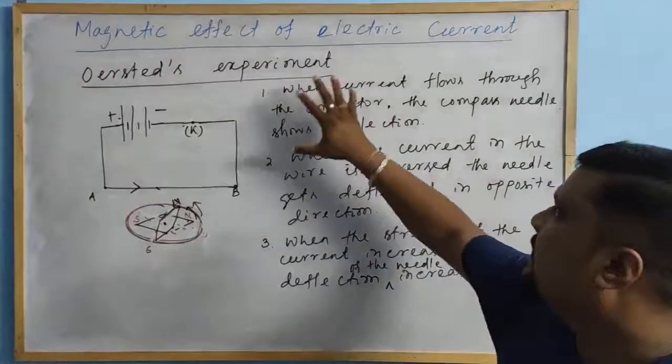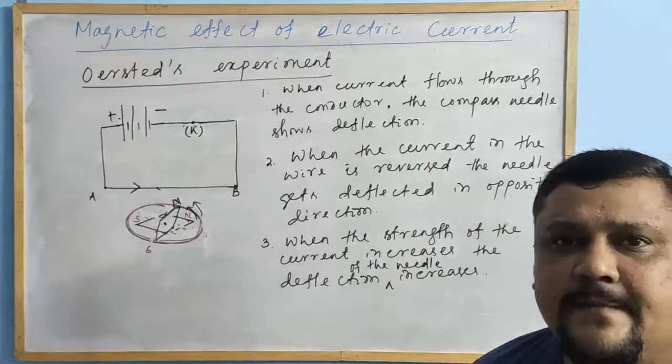So these are the observations of Oersted's experiment.